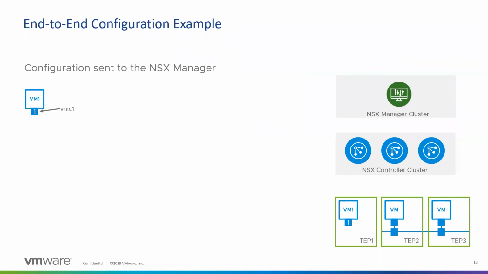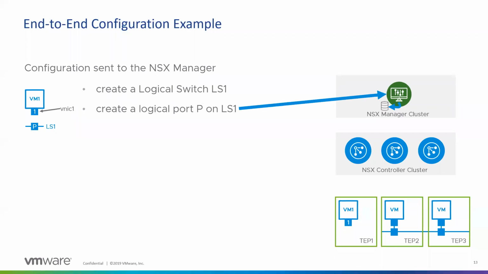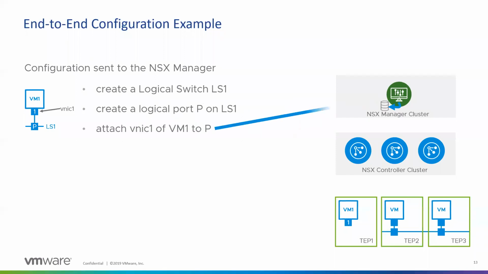So now I'll give you an example of an end-to-end configuration: how you configure something from the NSX manager and how it goes from the controller to the VM. In this example, you create a logical switch from the NSX manager. It saves that information in the database first before actually creating the logical switch. Then you say create a logical port on that switch, and then attach a particular VM to the port that you have just created on that logical switch.